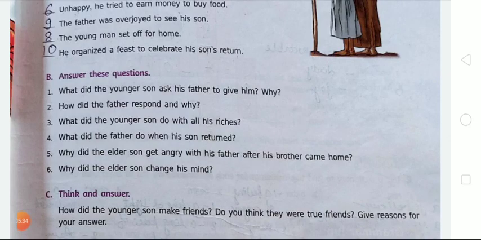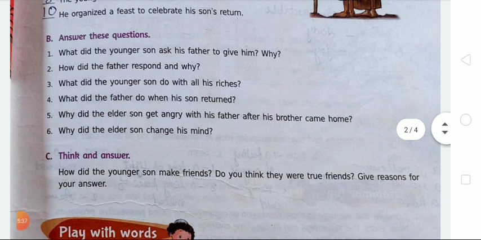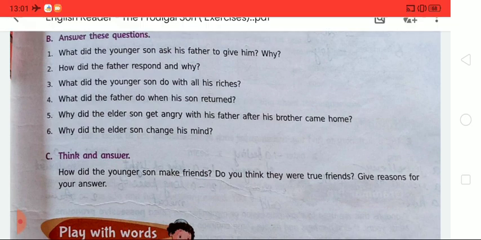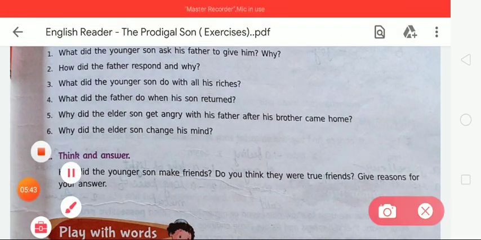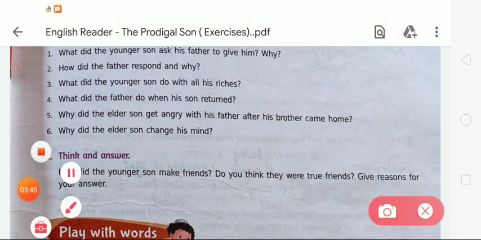Okay, students, after completing exercise B, now we are moving to the next exercise, that is exercise C. So here is the think and answer. It's homework for you: you have to think, and after that write down the answer to the given question. The question is, how did the younger son make friends? Do you think they were true friends? Give a reason for your answer.